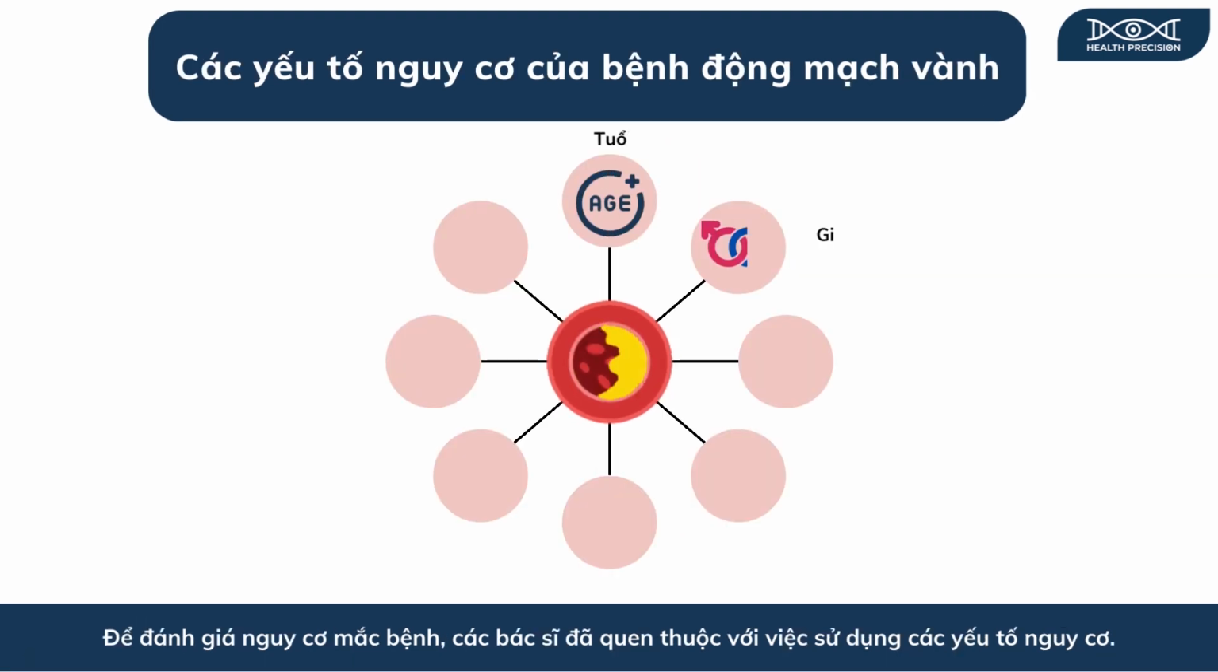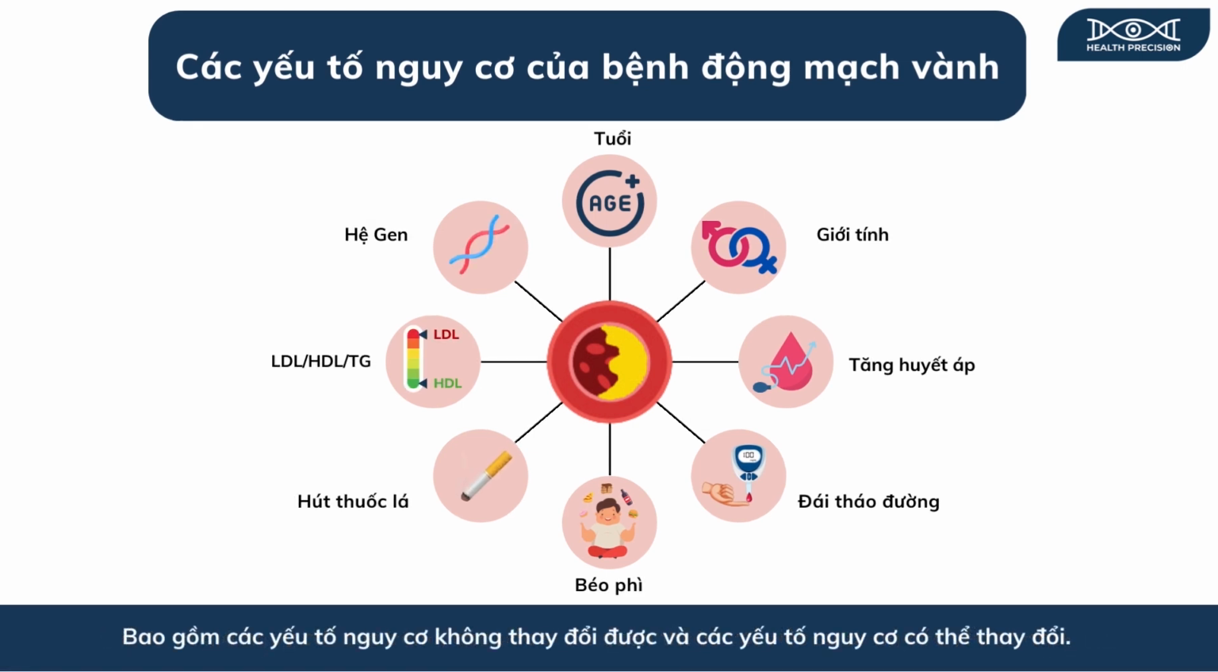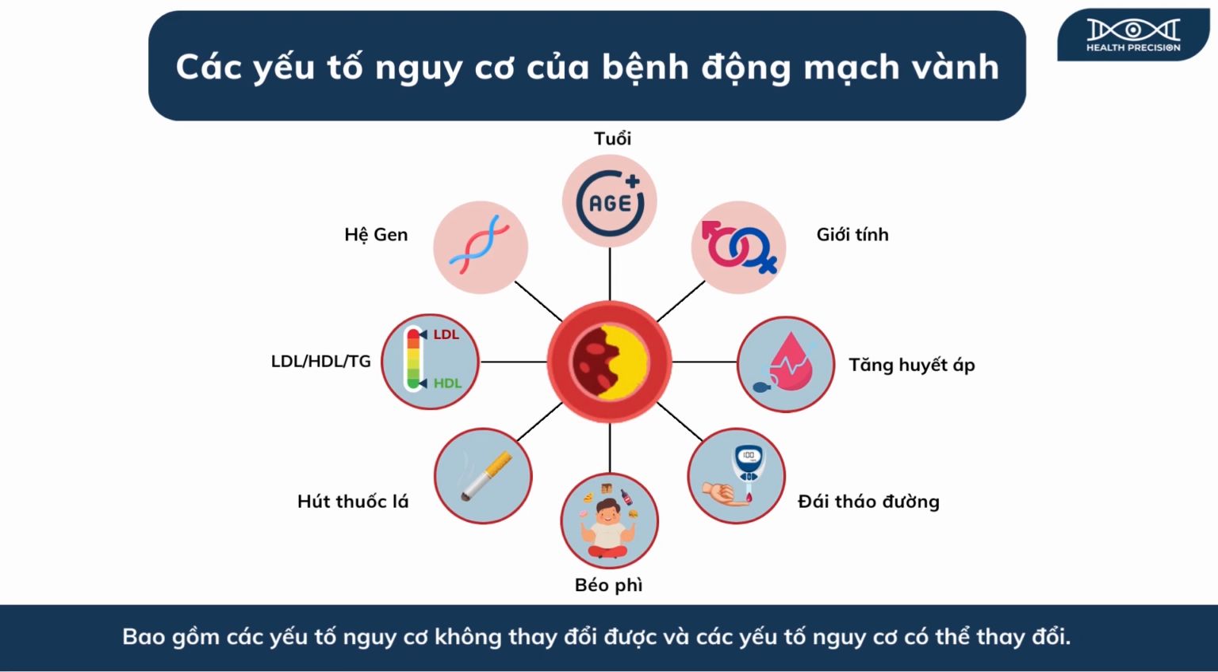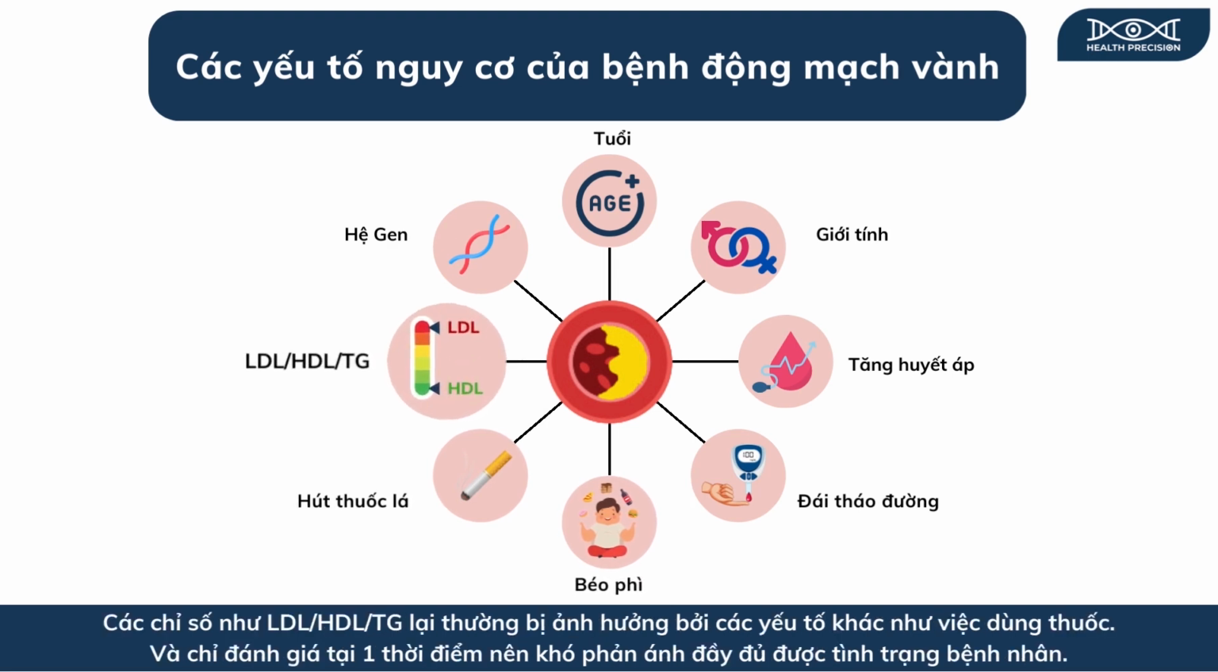To assess the risk of disease, doctors have become accustomed to using risk factors. These include non-modifiable risk factors and modifiable risk factors. Parameters such as diet, exercise, and smoking history often rely on a patient's self-reported medical history. Meanwhile, LDL, HDL, triglyceride levels are typically influenced by external factors like medication use. Assessing these at just one point in time can make it challenging to fully reflect the patient's condition.